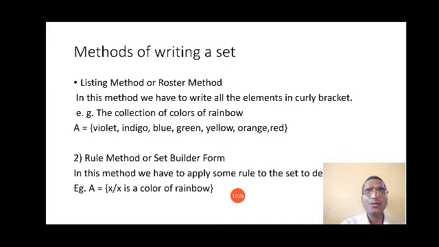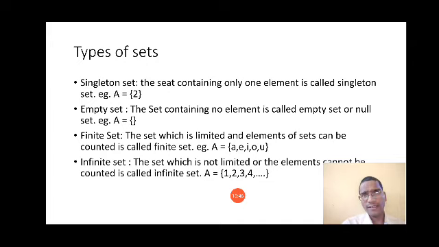Okay. Then we have seen how to write a set. Basically there are two ways of writing a set. First one is listing and second one is rule. In listing we have to write all the elements in the set in curly brackets, and in the rule method you have to make a rule to define your set. Then there are four types of sets. First one is singleton, means a single element. Then we have the empty set, means there will not be a single element. Then the finite set, the set in which elements can be counted. And infinite means elements of this set cannot be counted.